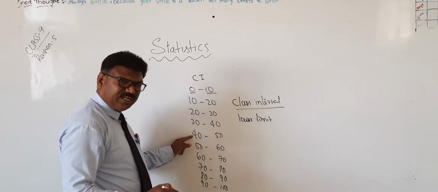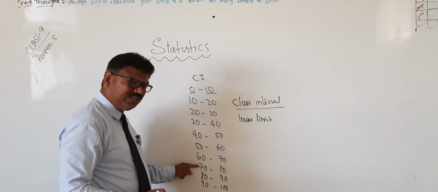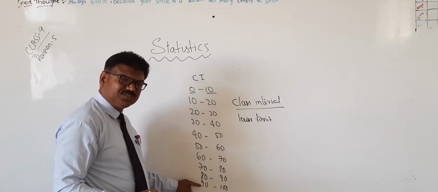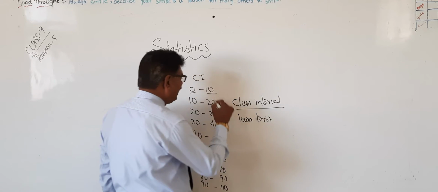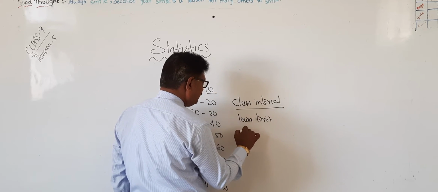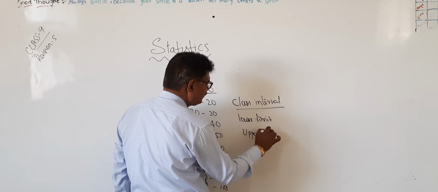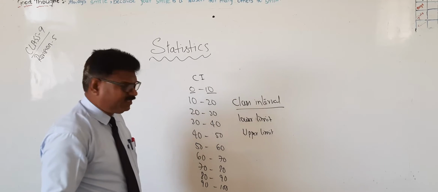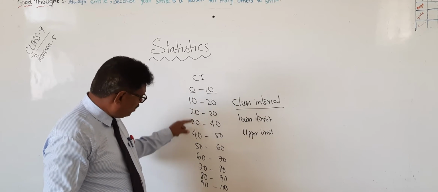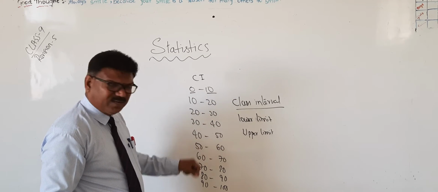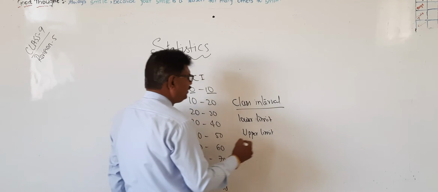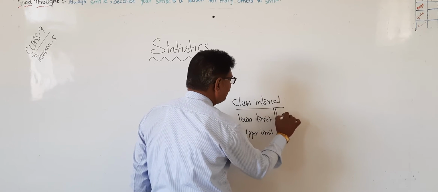In this, which is the starting point? 40. In this, which is the starting point? 70. In this, which is the starting point? 90. And the last one is known as the upper limit. These are all lower limits and these are all upper limits. Okay? Next one, class mark.